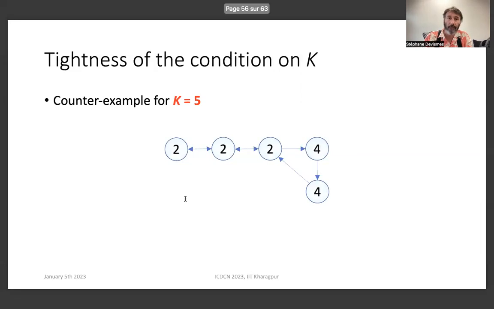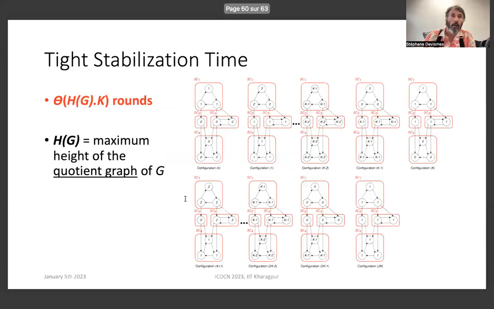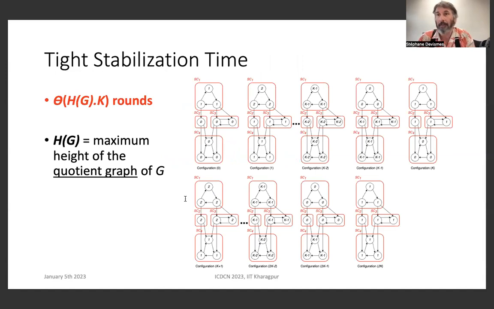And you can see that after a couple of steps, we loop back to the initial configuration, and so we have a counterexample. We have also shown that our bound on the stabilization time is tight, because in many dense unique source graphs, this bound is asymptotically reachable.